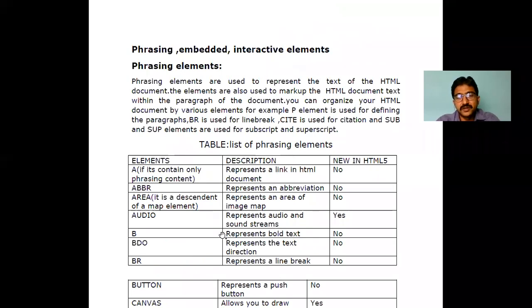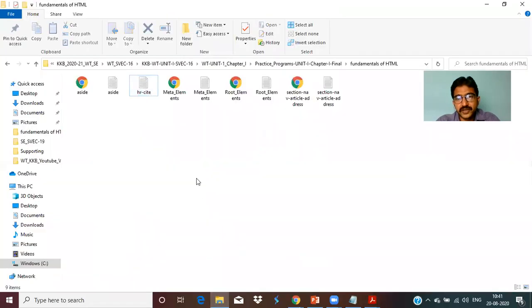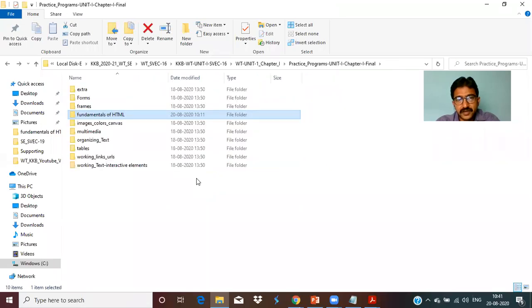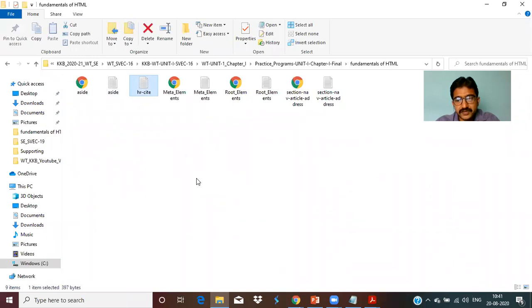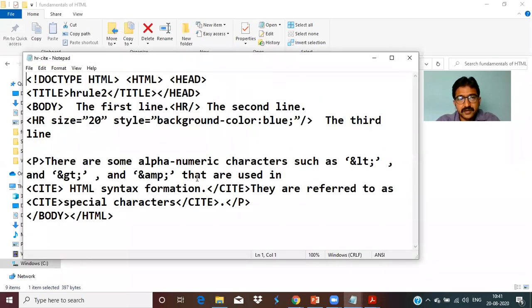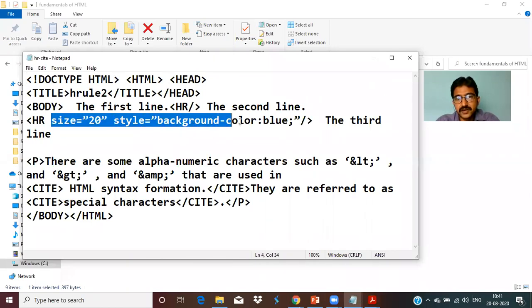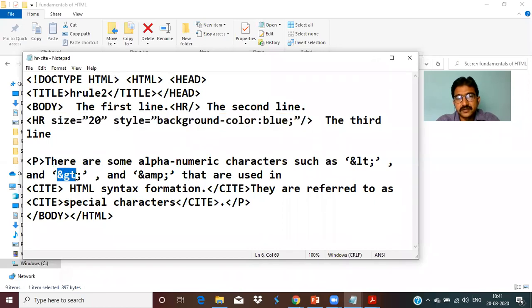Let me see some examples. We'll run some programs over here in the elements. As I said, hr is for displaying a horizontal line, and we are using the alphanumeric characters when you want to display less than, ampersand, greater than, all we can do. And we also use the side here. I'm saving this.